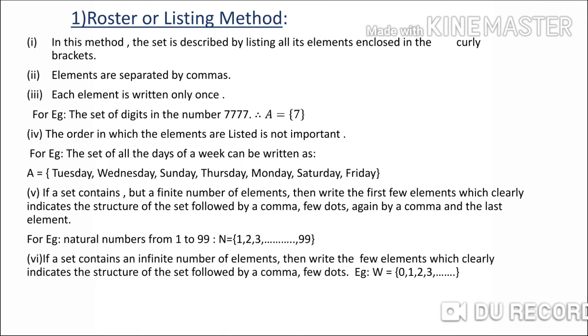And for infinite number of elements, write first few elements which clearly indicate the structure of the set, followed by a comma and then give few dots and close the curly bracket. For example, we have to write a set of whole numbers. Then W is equal to, in curly bracket, 0, 1, 2, 3, then give dots and close the curly bracket. This is about roster method or listing method.